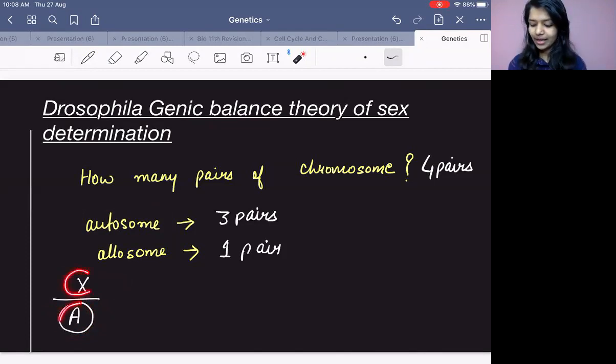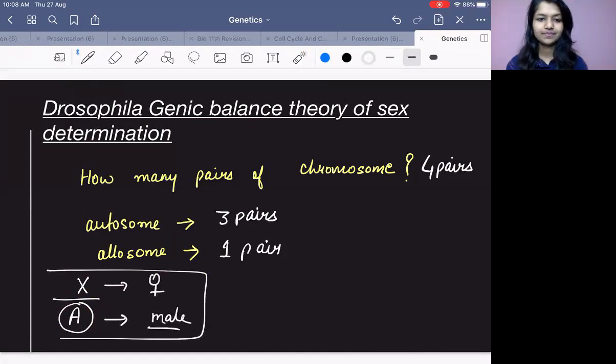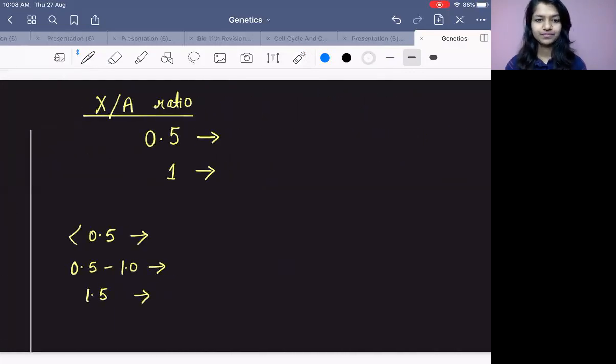That X upon A ratio, X tells us the female and A tells us the male behavior. That was their concept to determine the sex of the Drosophila. Okay? Yes. So now we are going to see the ratio.